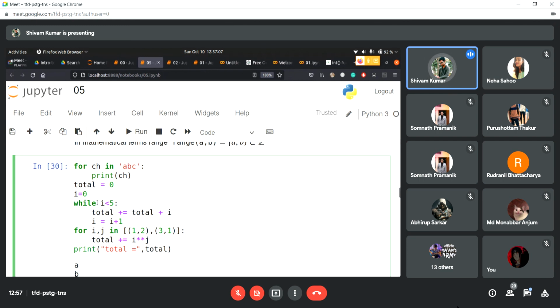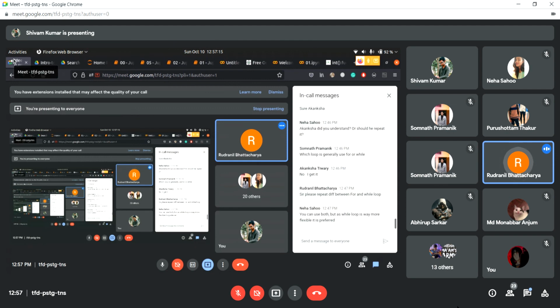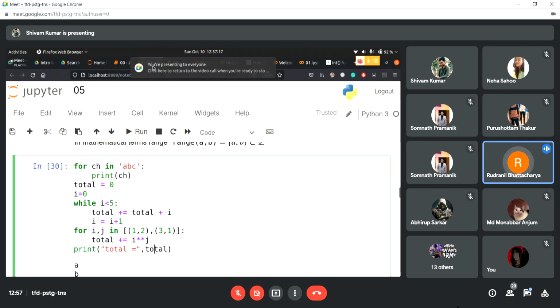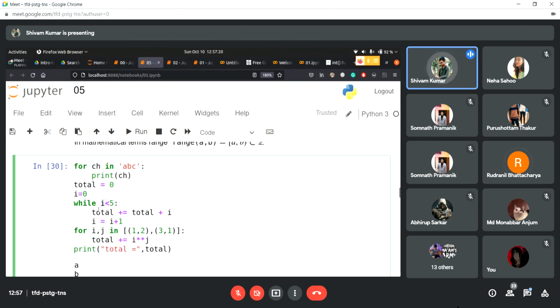And you can use while almost anywhere you want to use a loop. In while, it checks the condition and repeats it. It checks the condition, then it comes inside, then it increments the value of I, and till it becomes 5, it's going to do the same thing again and again inside this, right?